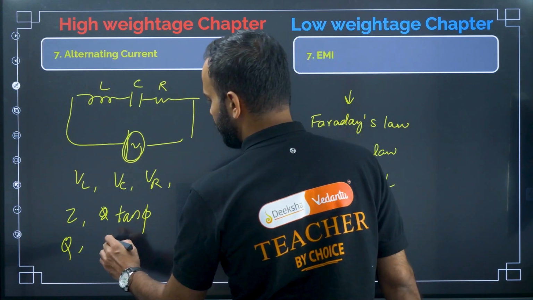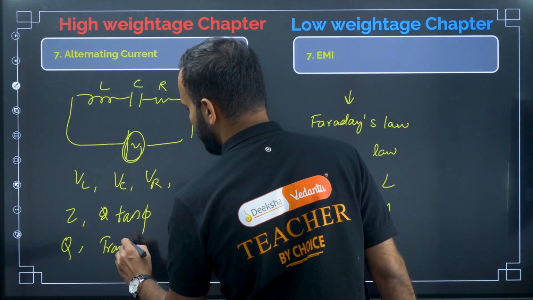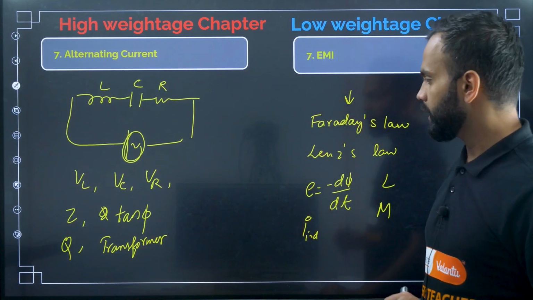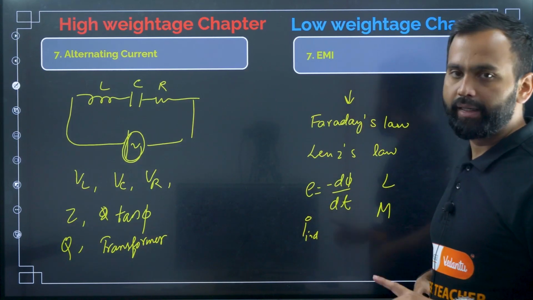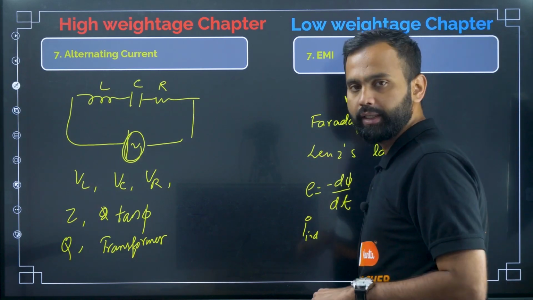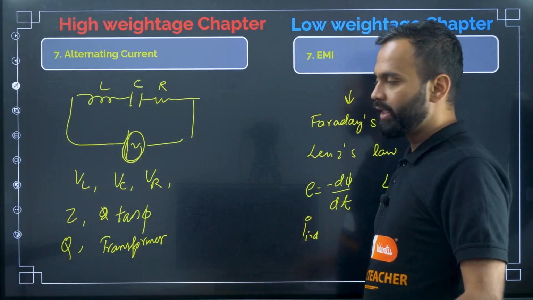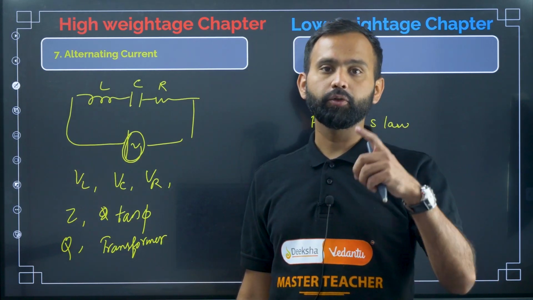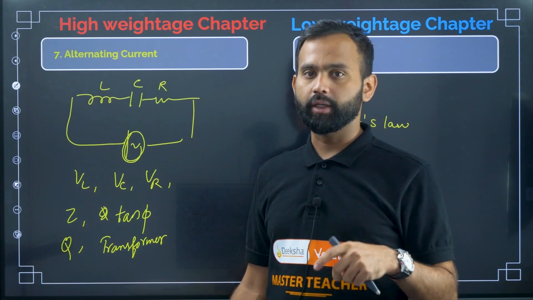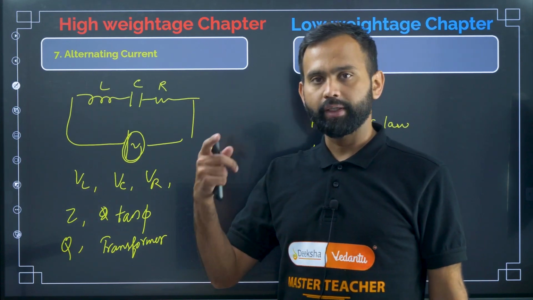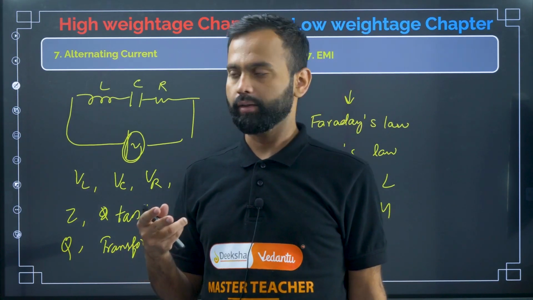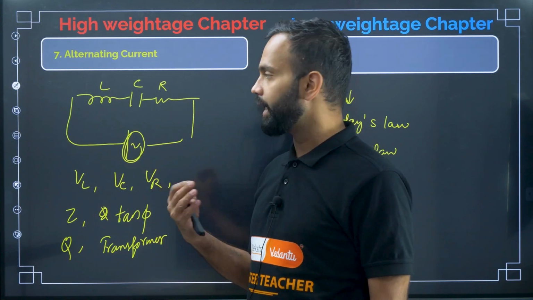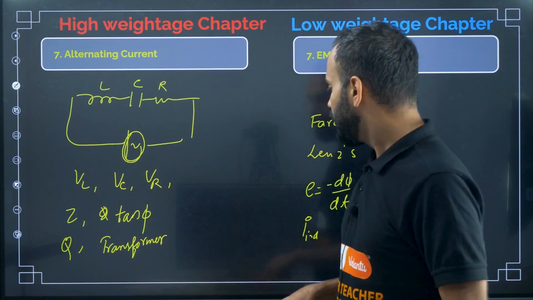And then the transformer, okay? There are two types of transformers, right? The first one is step up and the second one is step down, isn't it? Yeah, that's it. In a transformer, they will give you the turn ratio of the transformer. So you should know how to find the voltage in the primary coil and the secondary coil. And you should know how to find the current in the primary coil and secondary coil.